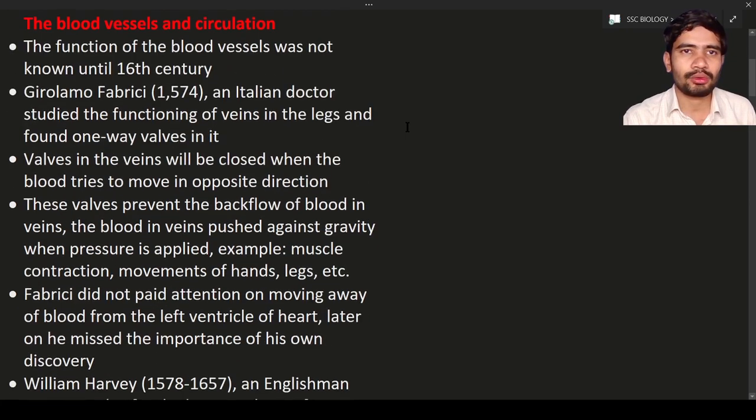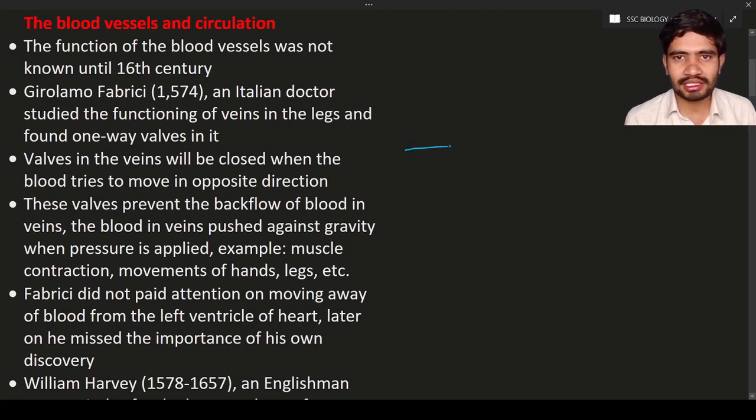So what is meant by blood vessel? What is meant by circulation? Blood vessel is nothing but a tube that carries blood, and that is known as a blood vessel. So this is a blood vessel. The blood flows through this tube, hence it is known as a blood vessel.